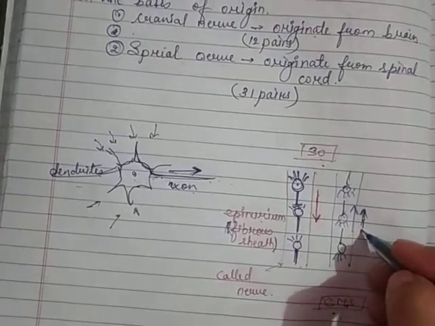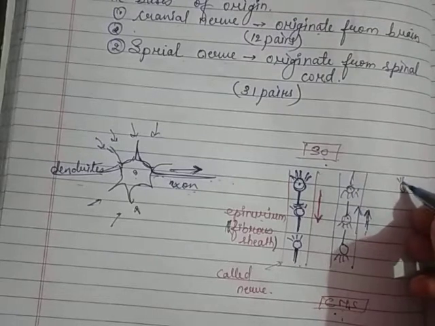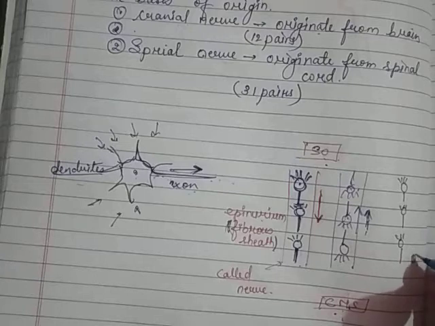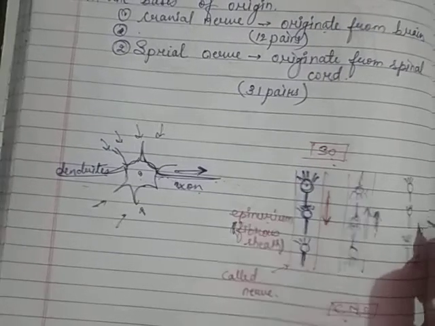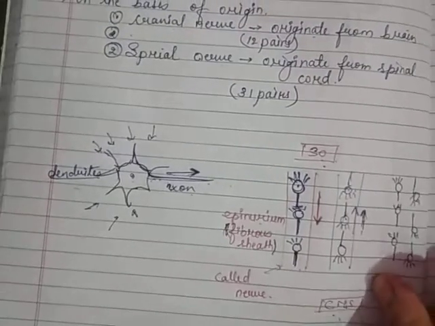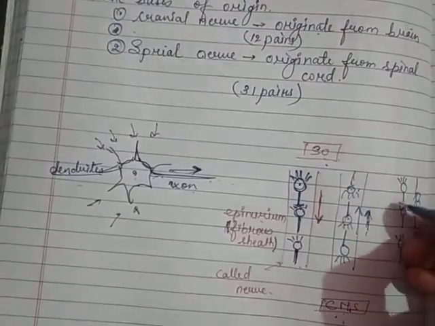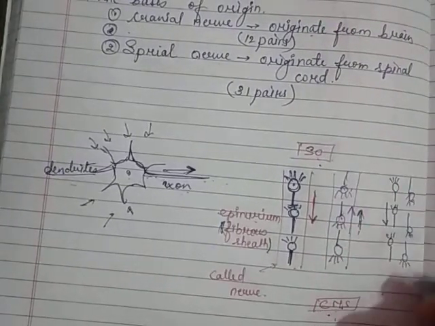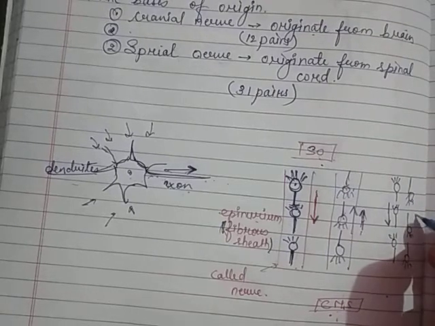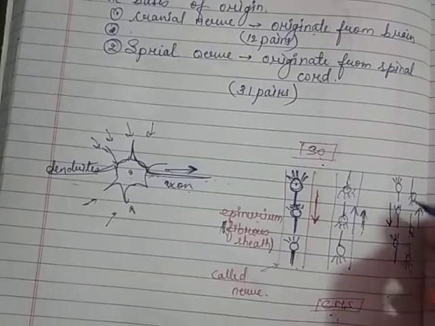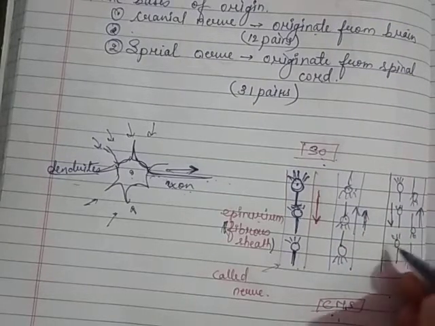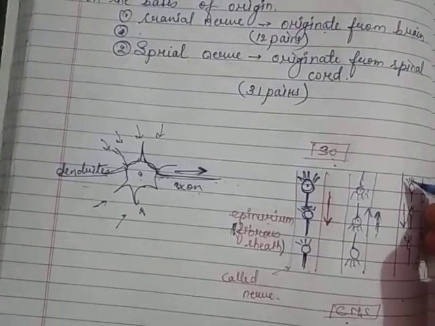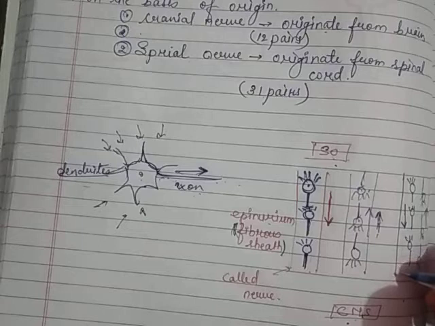Yes, in the mixed nerve, both types of neurons are present. In this, the message is going from the sensory organ to the central nervous system, and from the central nervous system the message is going to the sensory organ in the same nerve, covered by a fibrous sheet, that is the epineurium.